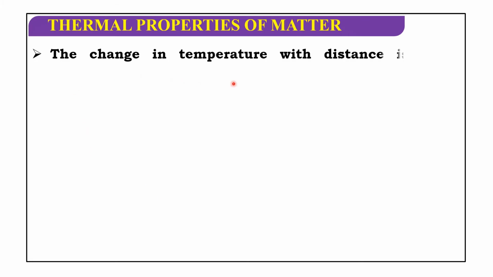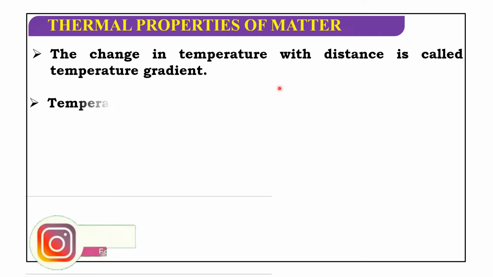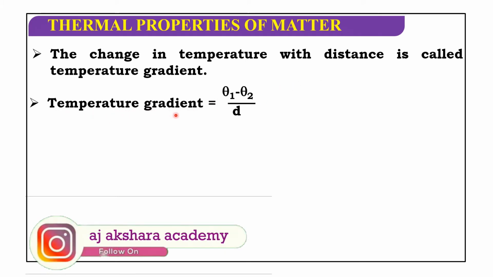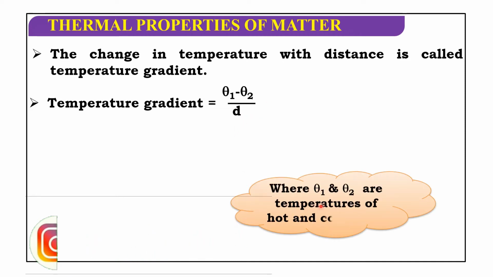The change in temperature with distance is called temperature gradient. Temperature gradient is equal to (theta 1 minus theta 2) by d, where theta 1 and theta 2 are the temperatures of hot and cold ends.